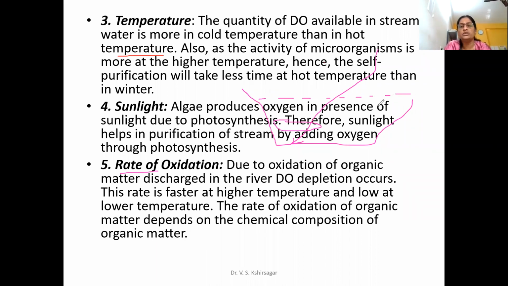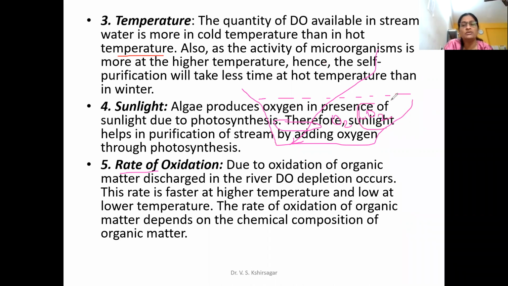Okay, and during photosynthetic activity, algae release oxygen and consume the carbon dioxide present in the water.